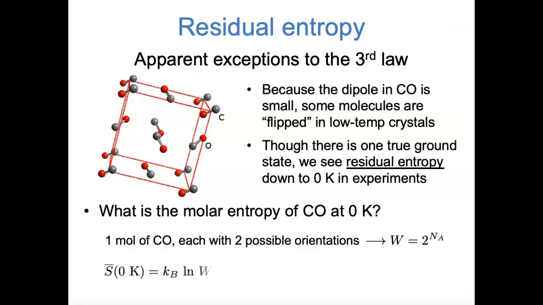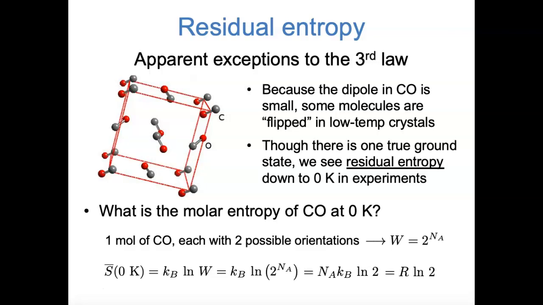We can then find the amount of entropy in this 1 mole of carbon monoxide using the Boltzmann entropy equation. Entropy equals Kb times the natural log of the number of microstates. We'll plug in our number of microstates, 2 to the Avogadro's number, and then we can use our log rules to bring Avogadro's number out front. So we have Avogadro's number times the Boltzmann constant times the natural log of 2, and hopefully you recognize Avogadro's number times the Boltzmann constant as being equal to the gas constant R.